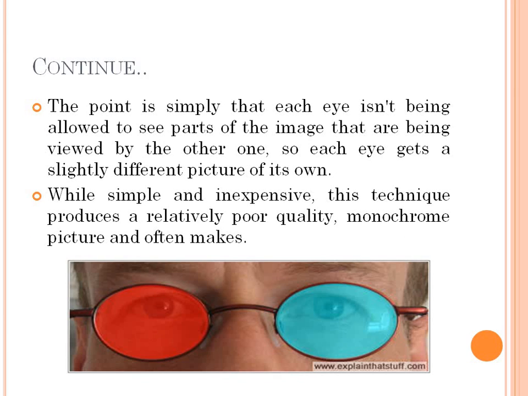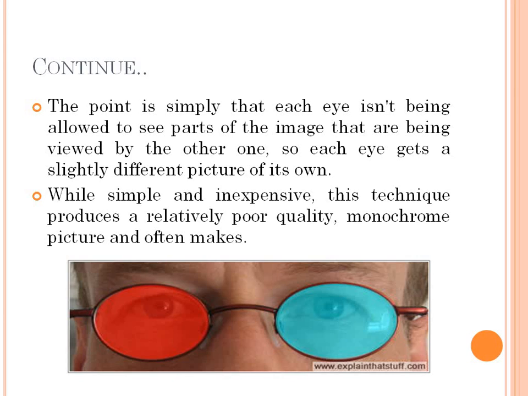So here I have shown the image. This is a red color lens and this is a cyan color lens. The point is simple: each eye is not being allowed to see a part of the image that is being viewed by the other one. So each eye gets a slightly different picture of it.